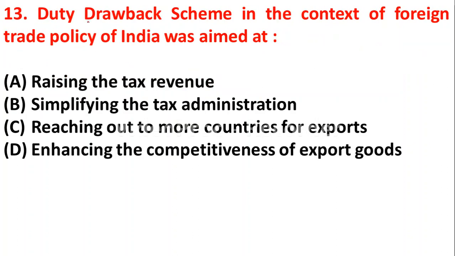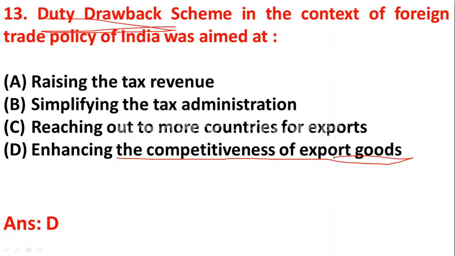Question number 13. Duty drawback scheme in the context of foreign trade policy of India was aimed at option A, raising the tax revenue, option B, simplifying the tax administration, option C, reaching out to more countries for exports, option D, enhancing the competitiveness of export goods. So here duty drawback scheme is for enhancing the competitiveness of export goods. So option D is correct.